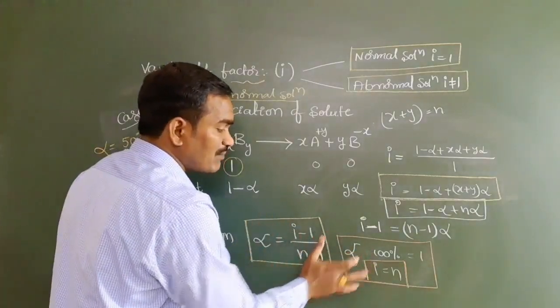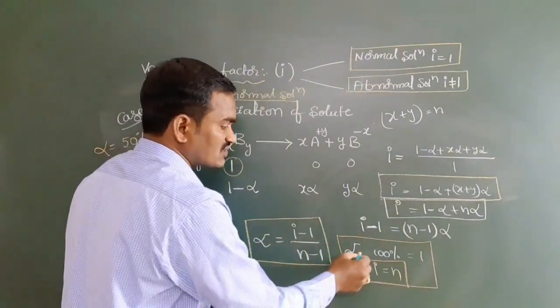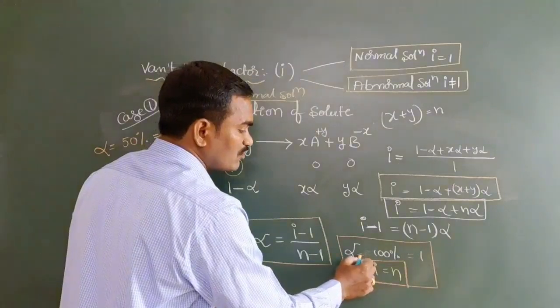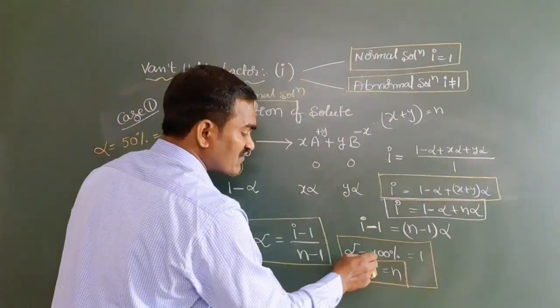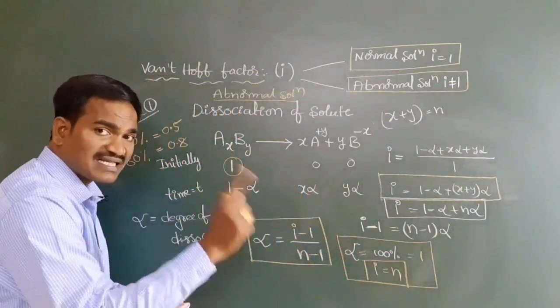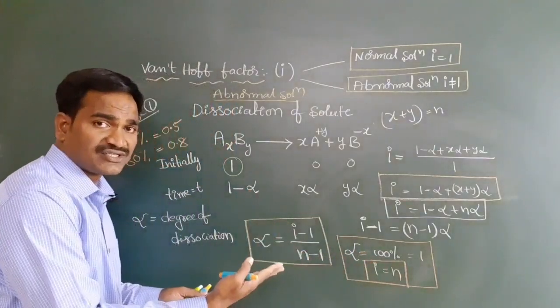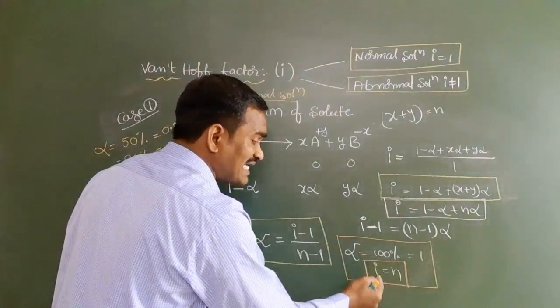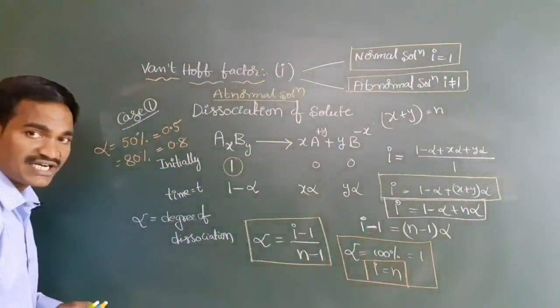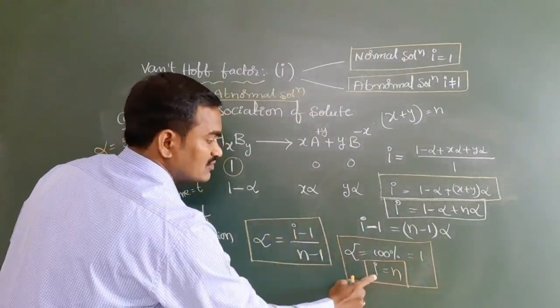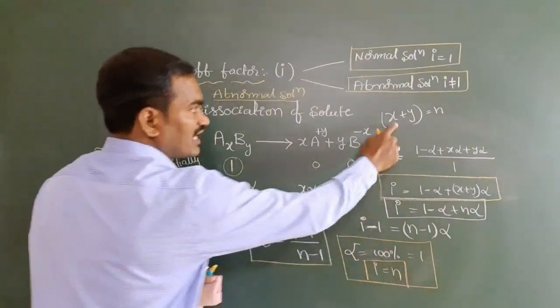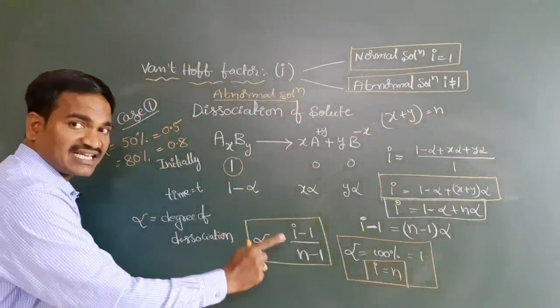Sometimes they will mention 100% dissociated, which means alpha value should be taken as 1. You must remember, if alpha is equal to 1, that means 100% dissociated. Therefore, i is equal to n. So you can take n is equal to x plus y. You should have a clear-cut idea.